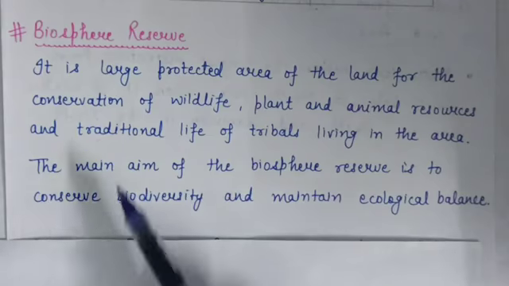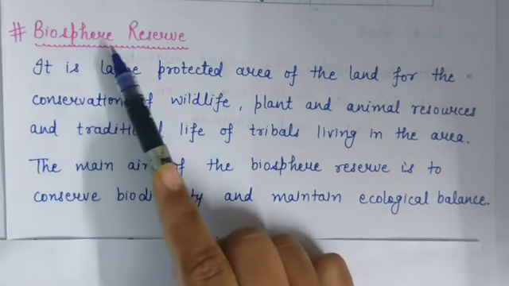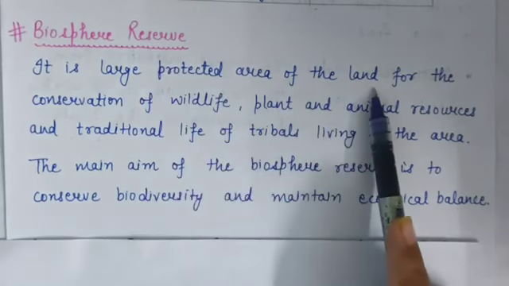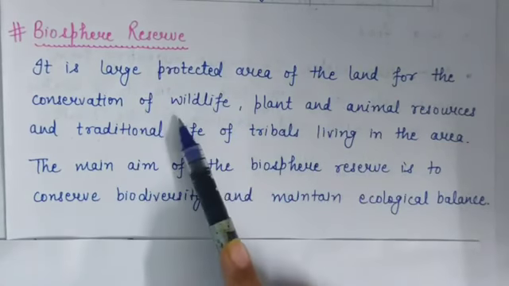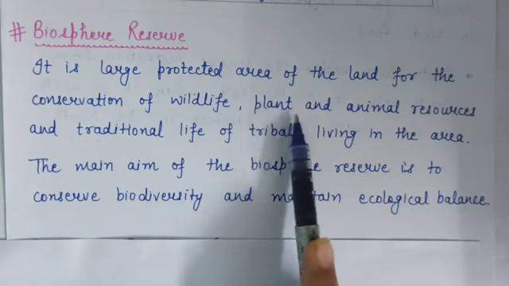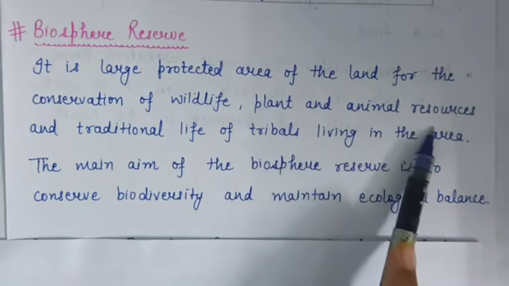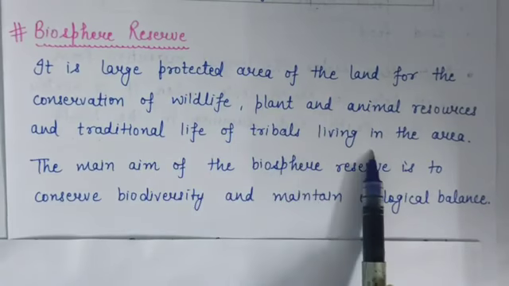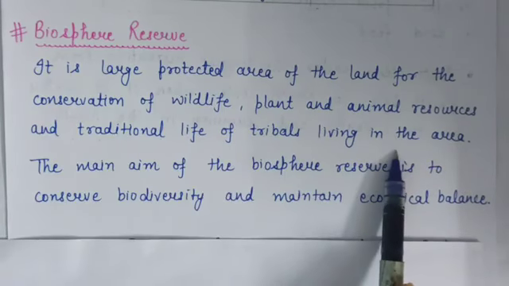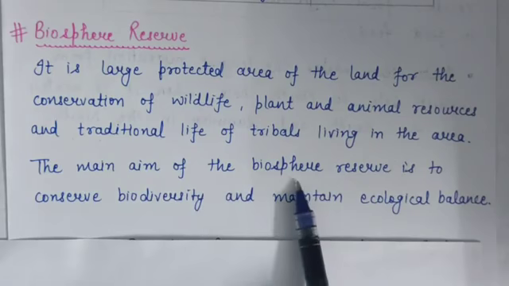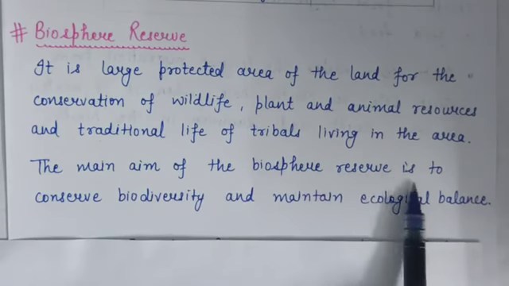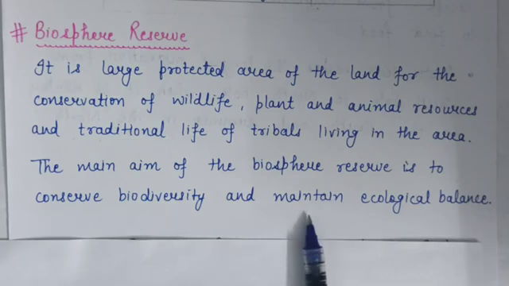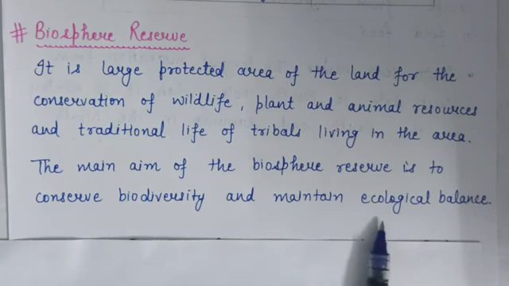Now next protected area is Biosphere Reserve. It is a large protected area of land for the conservation of wildlife, plant and animal resources and traditional life of tribals living in the area. And the main aim of the Biosphere Reserve is to conserve biodiversity and to maintain ecological balance.